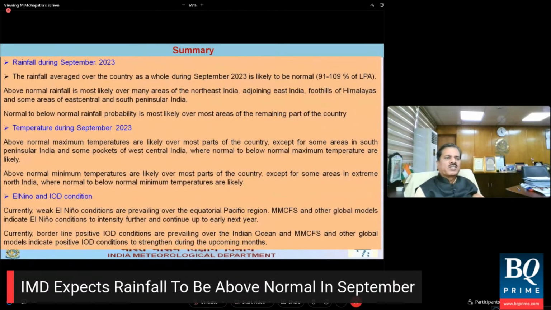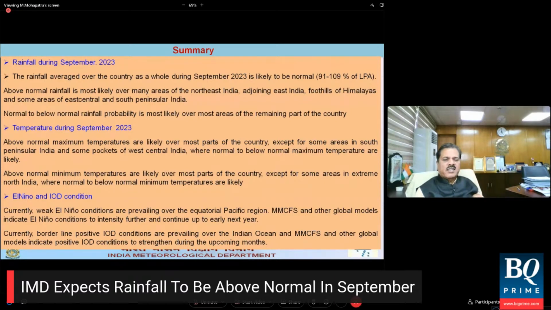Now, I will make the summary. Rainfall averaged over the country as a whole during September is likely to be normal, that is 91% to 109% of LPA. Above normal rainfall is most likely over many areas of Northeast India, East India, foothills of the Himalayas, and some areas of East Central and South Peninsular India. Normal to below normal rainfall is most likely over most areas of the remaining parts of the country.